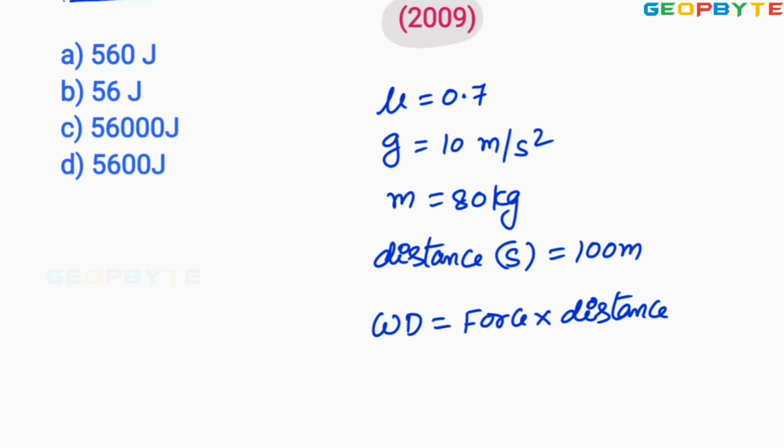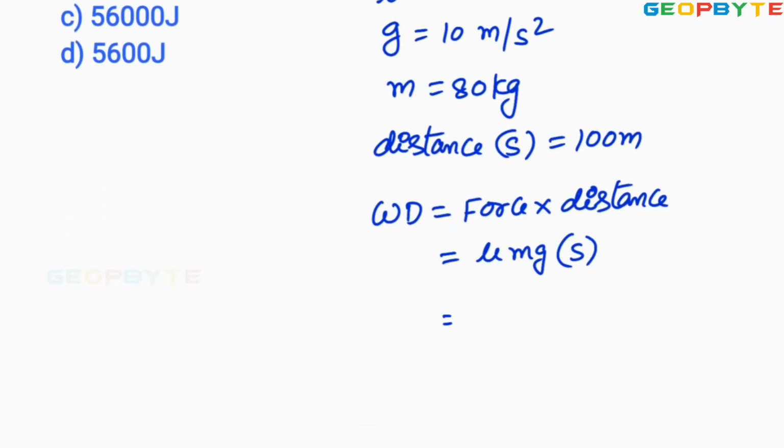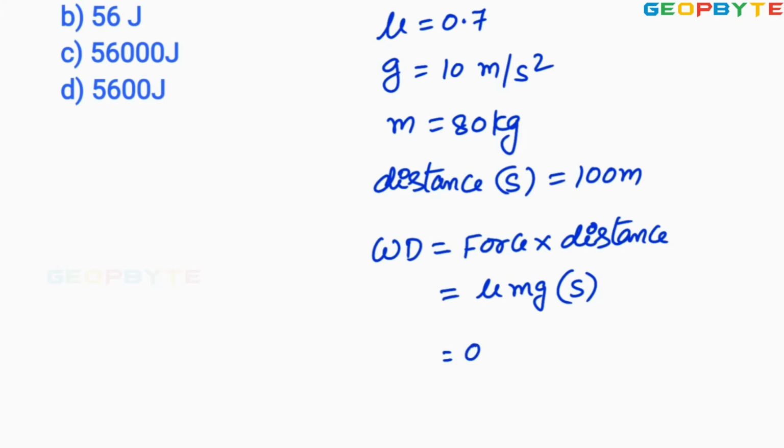Here force equals what? Force equals mu mg. Distance traveled equals S. Let us put in all the values. The coefficient of friction mu is given as 0.7. Mass is 80 kg. g is 10. And the distance equals 100 meters. You simplify this value to get around 56,000. The force is in Newton.